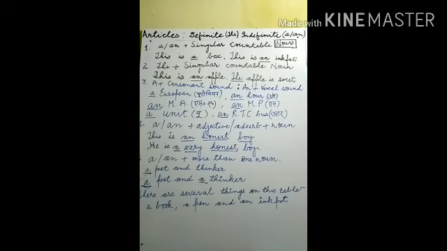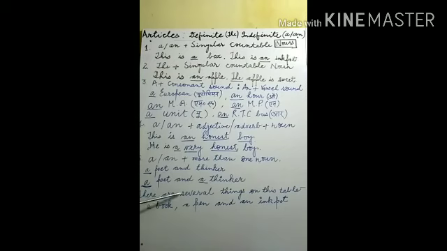Now see, there are several things on this table. Suppose a table is there, and several things are there. So these can be noted down: a book, a pen, and an ink pot. These are three different things.